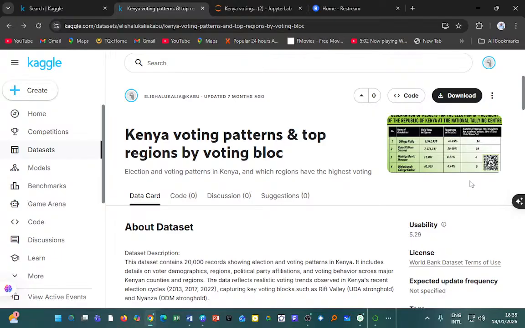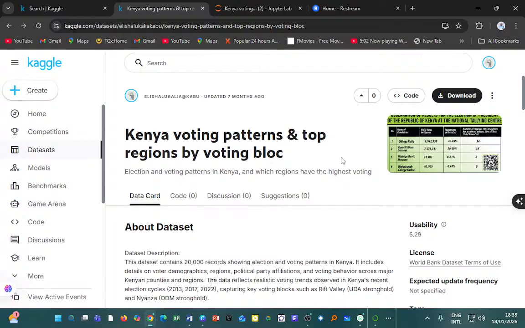Today, because Kenya is heading towards the 2027 general election, what is key in the outcome of the election is the voting patterns and top regions by voting block. This is key in strategic analysis in a presidential race.